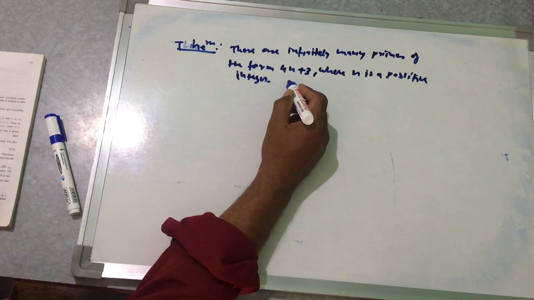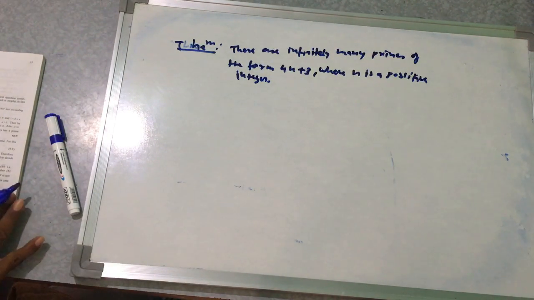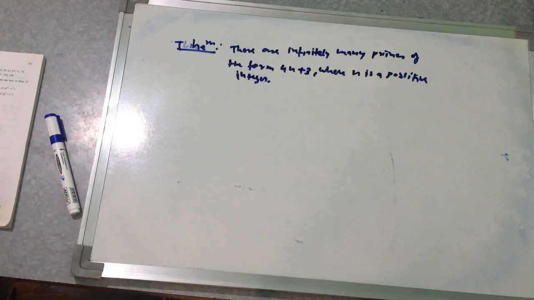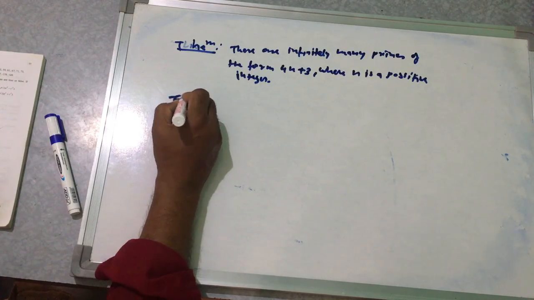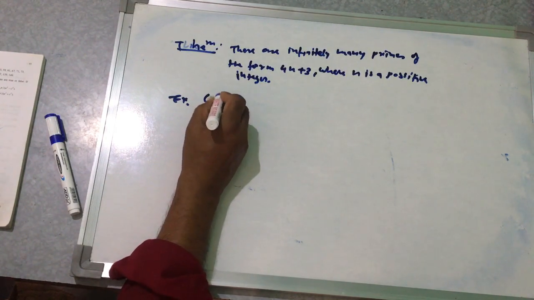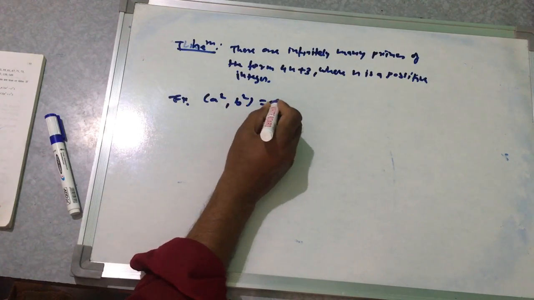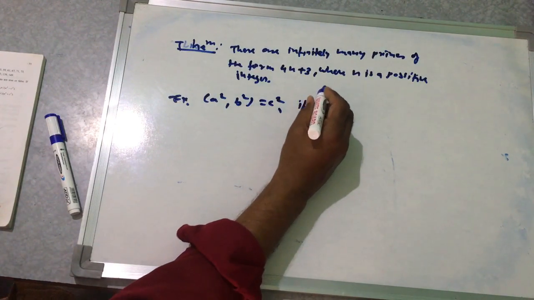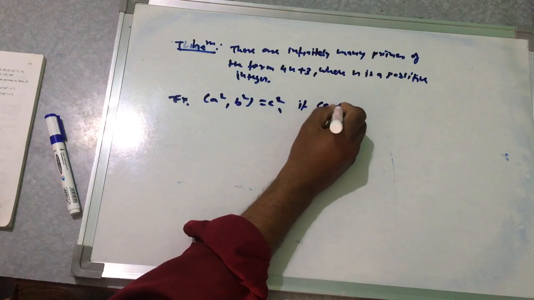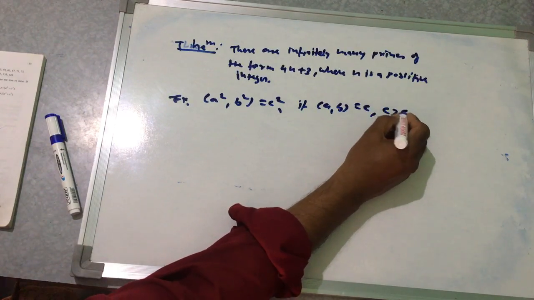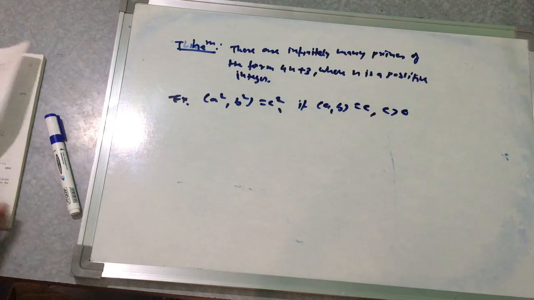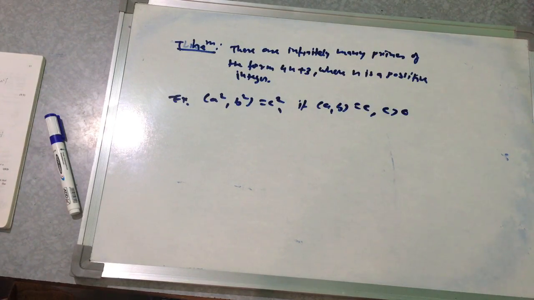Again, we have to look into this example of this: a square plus b square is equal to c square, if a and b is equal to c, where c is positive.